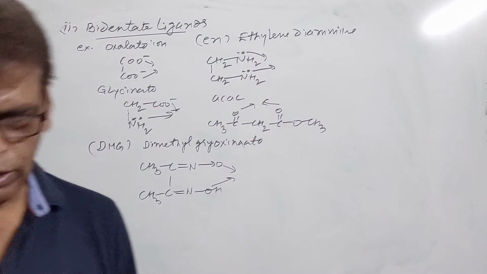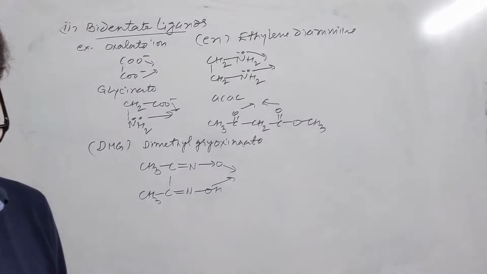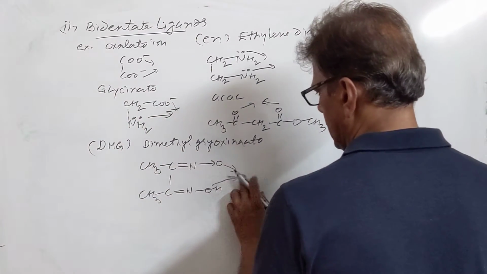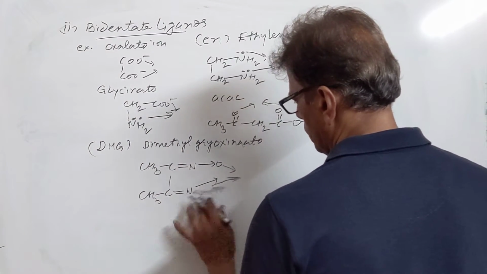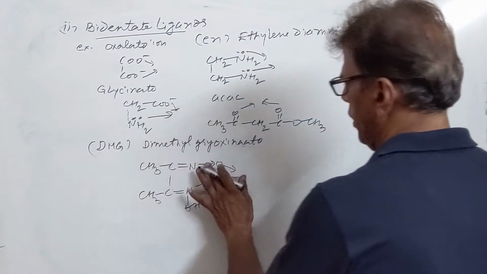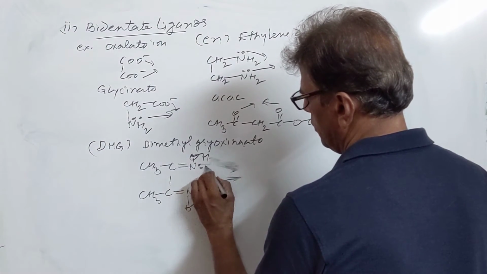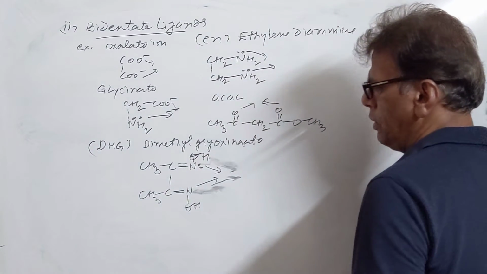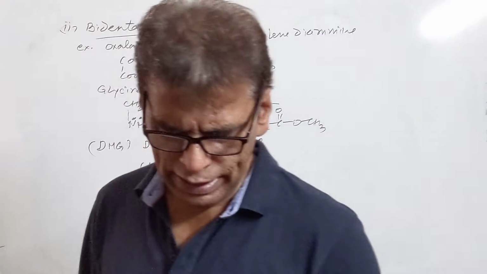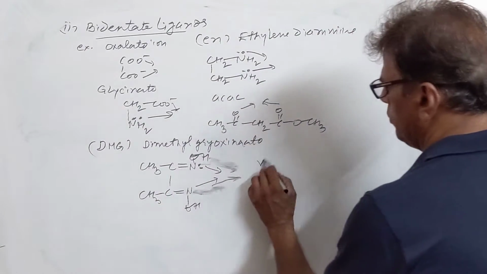It can bind through the two oxygen atoms. So this is DMG. It can bind through nitrogen in this case. Here also it can bind through nitrogen. So dimethyl glyoxymato, this is bidentate ligand. Then we have 2,2-dipyridyl.